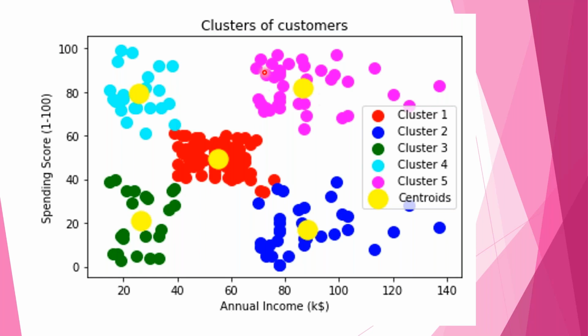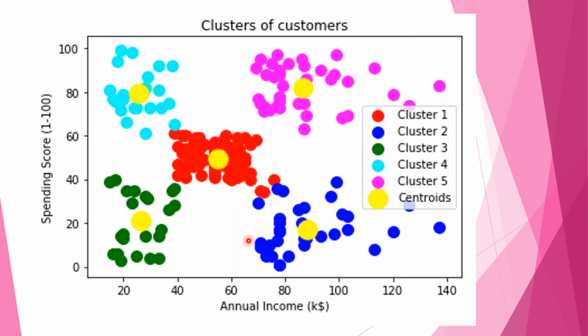Clustering means grouping. You consider this group. See, this is the center of this group. Draw one perpendicular. That means the salary for this group, average salary for this group is 90,000. Draw one perpendicular to y-axis. The spending score for this group, average spending score for this group is 80. That means they earn a lot, they spend a lot. So this is the best group to concentrate on. If I am a salesman, I will talk to everyone in this group. They are most likely to buy my product, right?